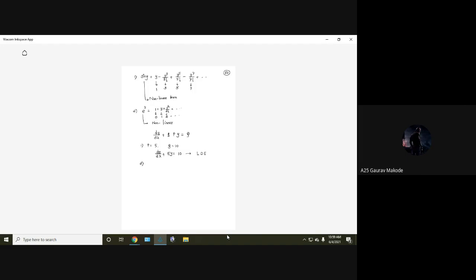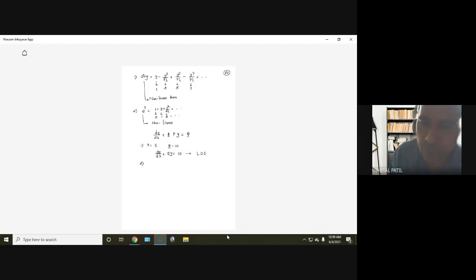Function now, leave the constants. Okay, suppose we have p and q as functions of y. What will happen? Suppose p and q are functions of y, any function of y. What will happen? For example, suppose p equals y raised to 5 and q equals e raised to y.